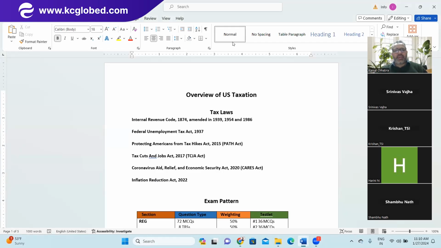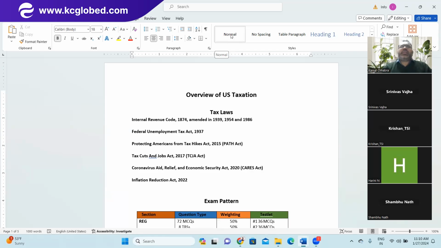In the last class, we touched base on what all the tax laws are. Have I shared those tax laws with you in the WhatsApp group yet or not? No, sir. Okay, no worries. I have downloaded all these tax laws, and I'll show you the resources from where you can also download them independently, and I'll be sharing all these tax laws with you.